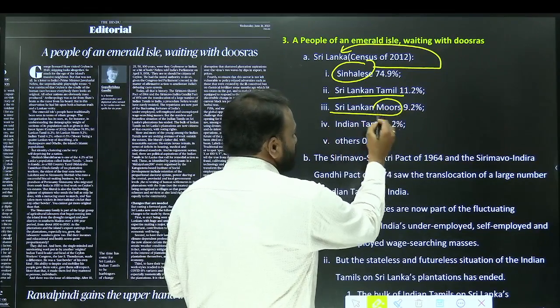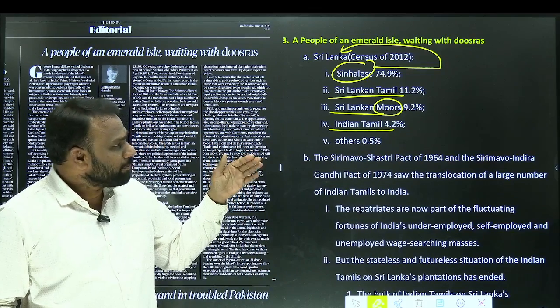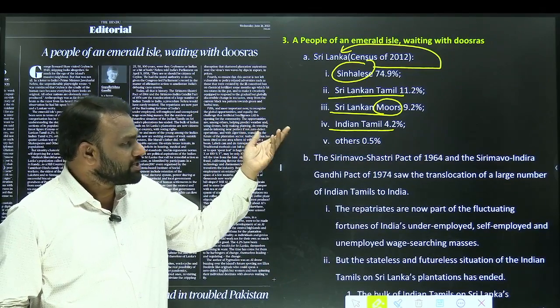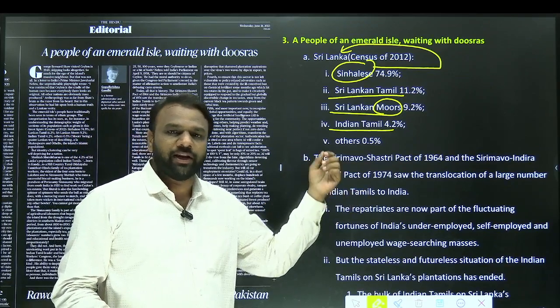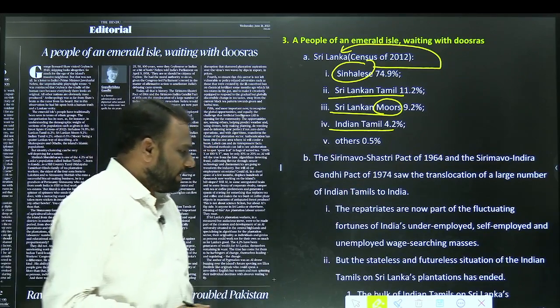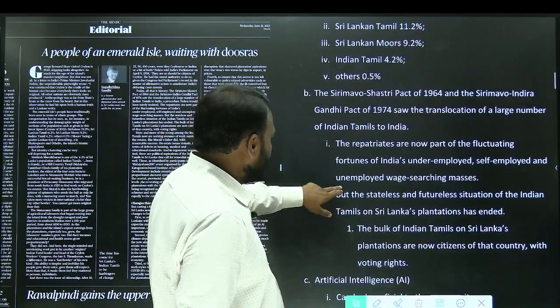Next, Sri Lankan Moors, Indian Tamil. The question which may be posed in prelims may be with respect to Sinhalese, or they may even ask about Moors. Where are these communities located? These communities are located in Sri Lanka.